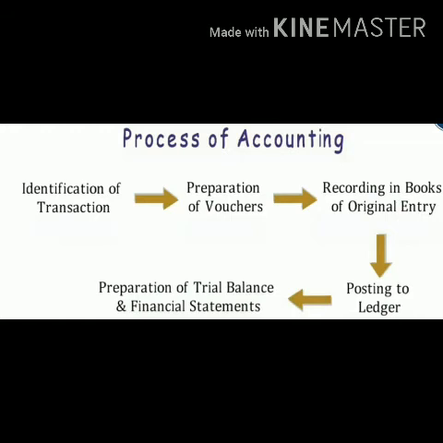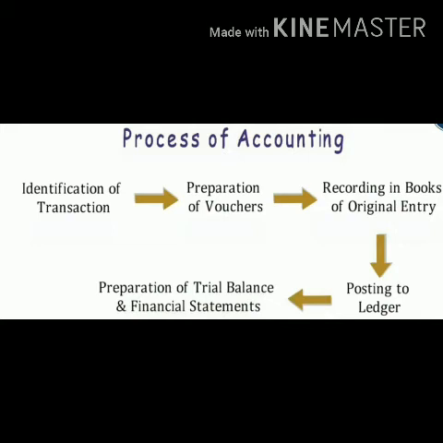I've already discussed with you the process of accounting in chapter number 1. First, we identify the transaction. Next is preparation of voucher. After that, we prepare the voucher. Clear? And we record the entries in the journal.